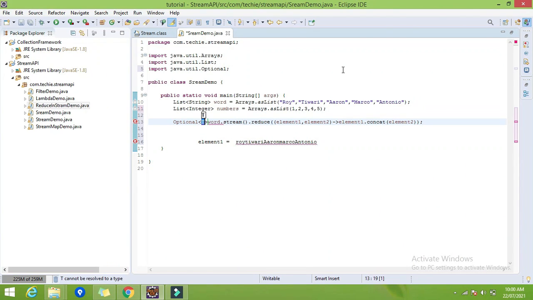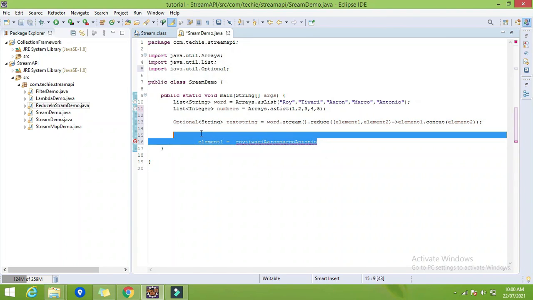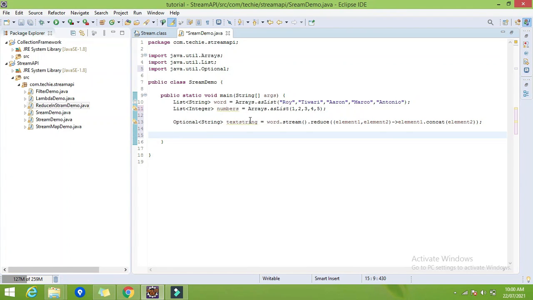Optional of String, because the stream is of string type, right? So I will give the name as text string. This is the variable I use. Whatever the resultant string will be, it will be in the text string.